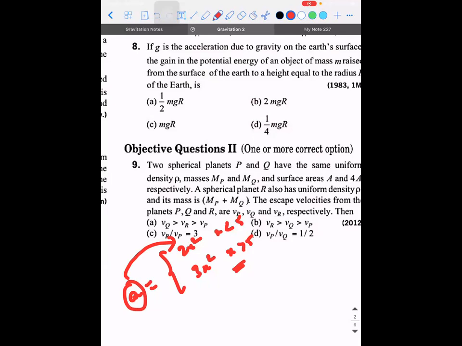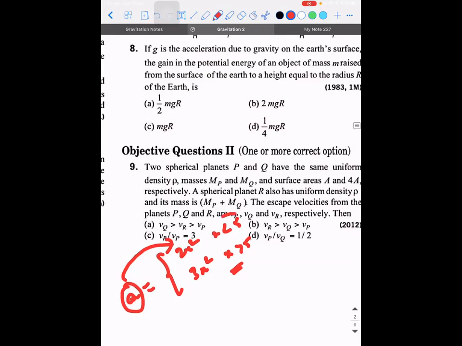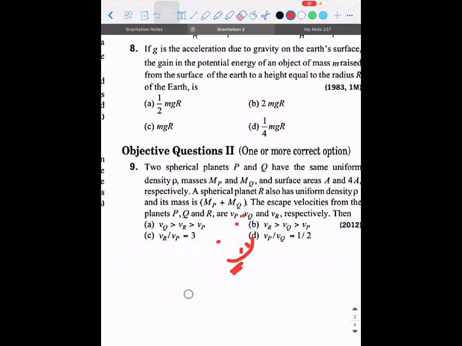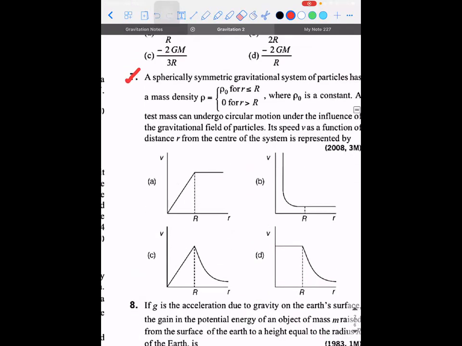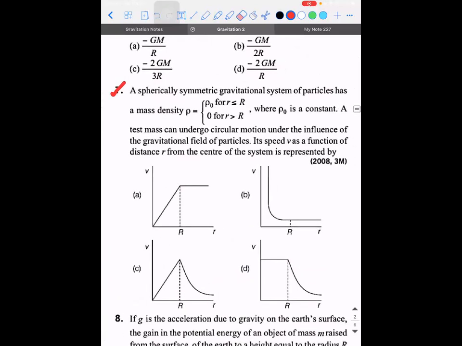Are you able to understand? Because they're not directly asking the graph between acceleration and displacement. Rather, they're asking for velocity and displacement. So from acceleration, you need to get velocity. What are we supposed to do? You need to integrate it. Guys, are you able to understand? So wherever this kind of division of parameters is taking place, we need to involve functions, and the functions are the base for calculus. In a similar context, I would like you guys to think about this problem. Just try to draw a diagram and then approach.